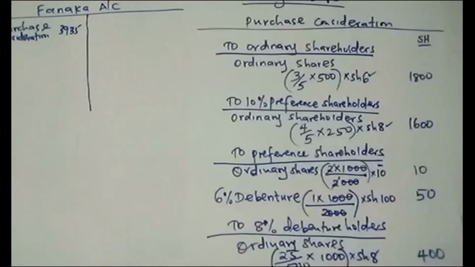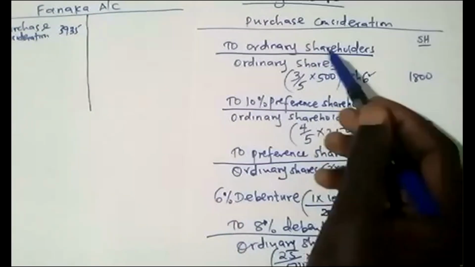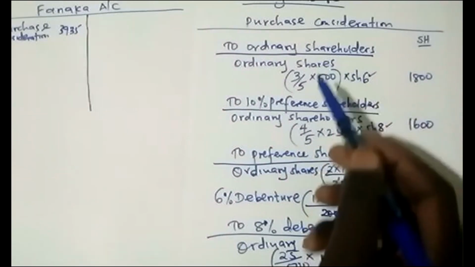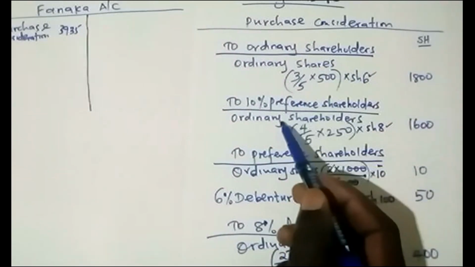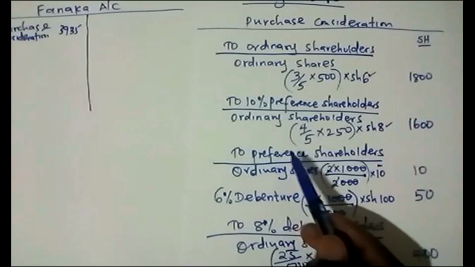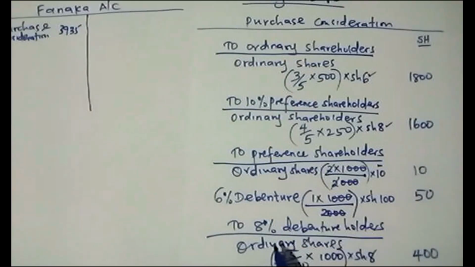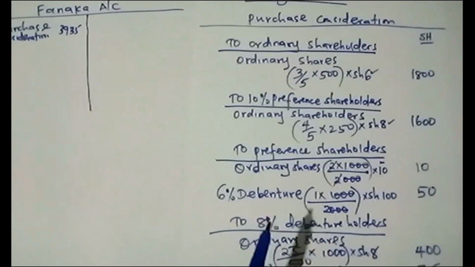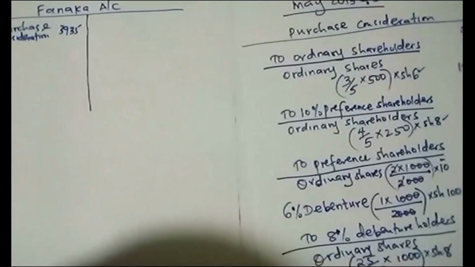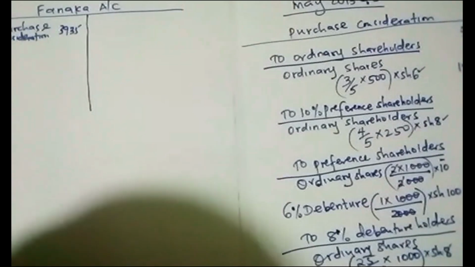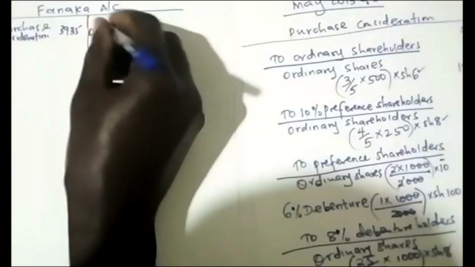So this amount was met by ordinary shareholders being given ordinary shares, preference shareholders being given ordinary shares, you can see there. Preference shareholders again being given ordinary shares. Even 8% debenture holders were given ordinary shares. So which means that you need to add those items and you credit the ordinary shares. So the ordinary shares, what will they receive?